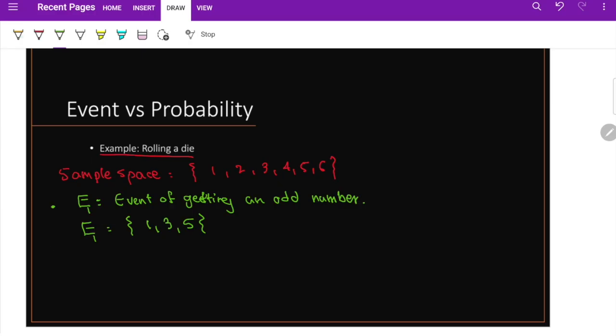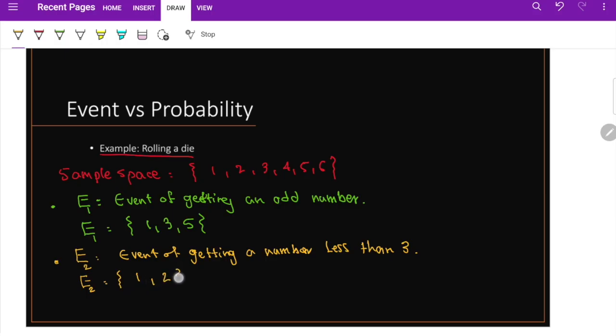Let's define another event. Suppose that you care about that event, let's call it E2, the event of getting a number less than 3. The event of getting a number less than 3 means you are going to get one out of these numbers. Either you're going to get 1 or you're going to get 2, right?